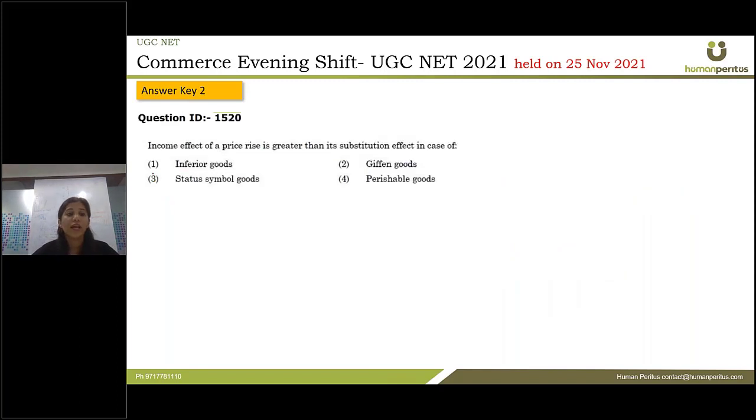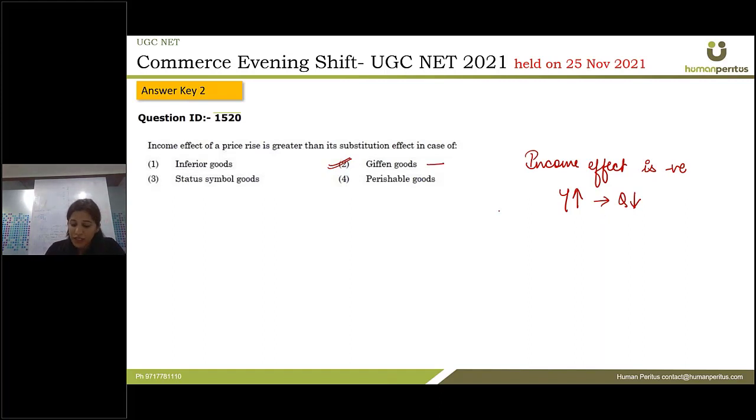Next question. Income effect of price rise is greater than its substitution effect in case of, the correct answer is Giffen goods. Now, in case of Giffen goods, what happens is the income effect is negative. For example, when there is an increase in income, the quantity demanded of that product, which is Giffen goods, would decrease.